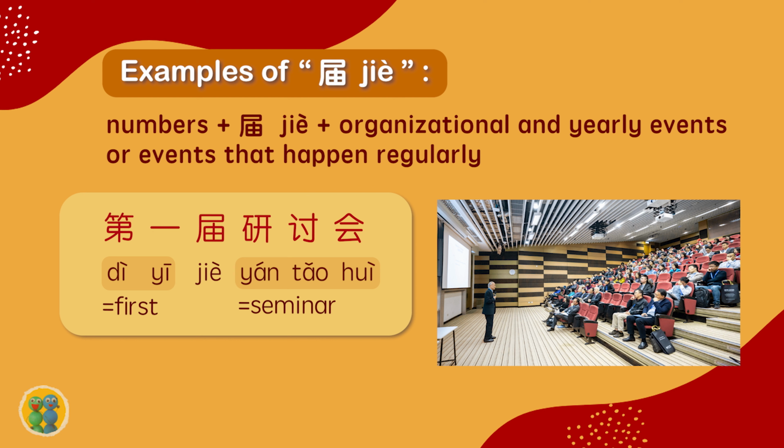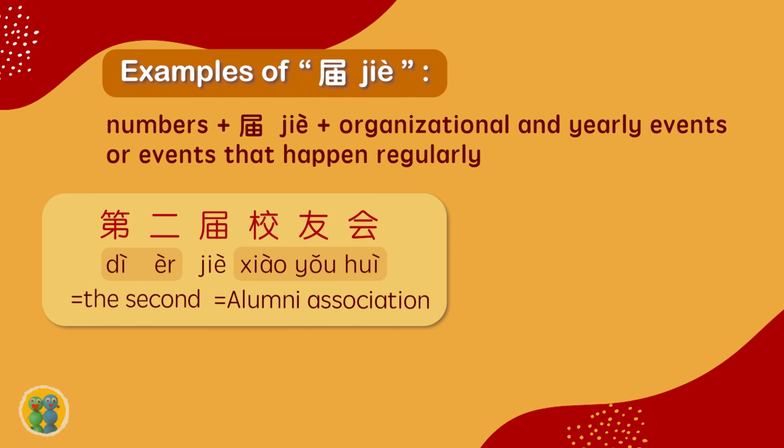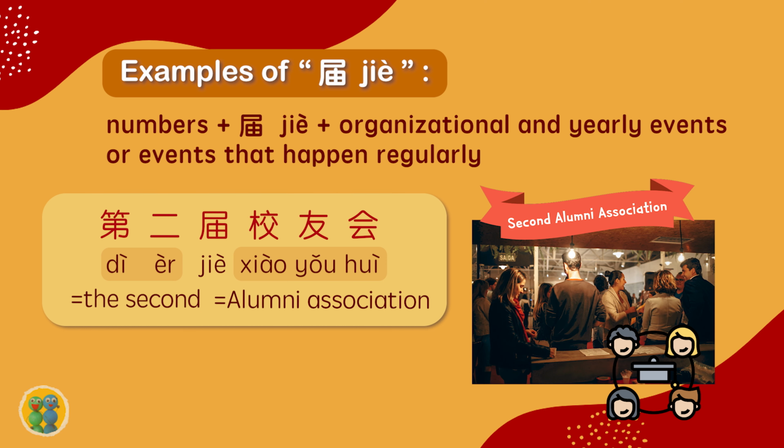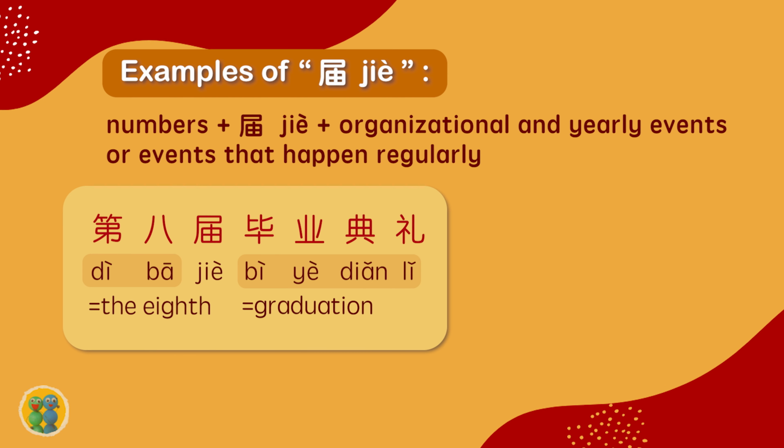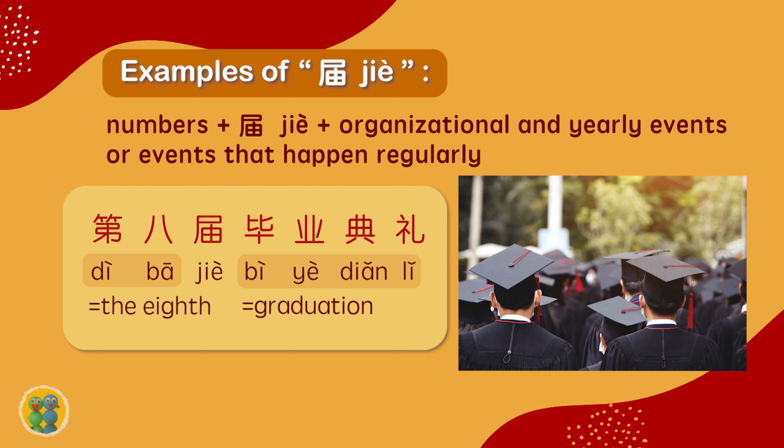So this measure word basically is like counting how many rounds that an event has been held in the past to the recent years. 第二届校友会. 第二 means the second. 校友会 means alumni association. 第八届毕业典礼. 第八 means the eighth. 毕业典礼 means graduation.